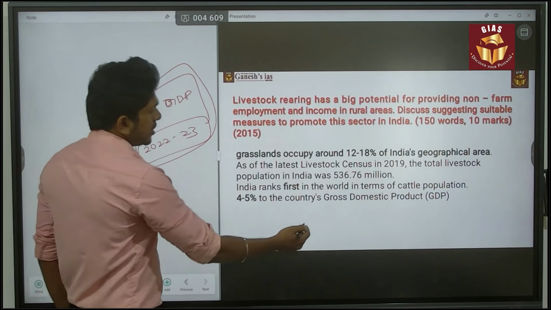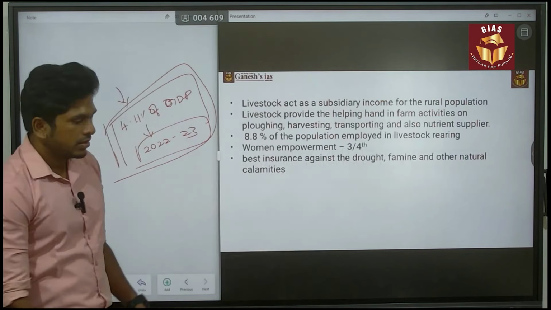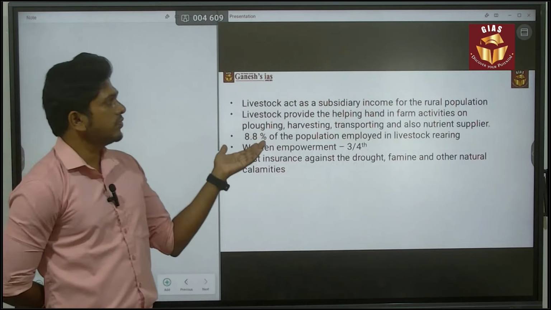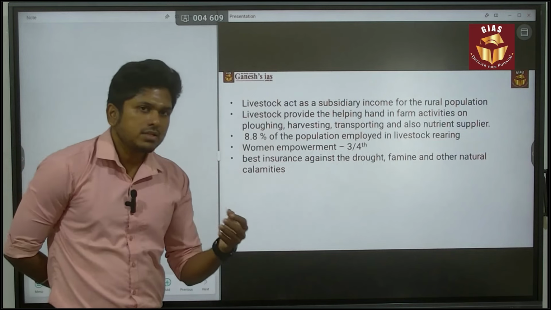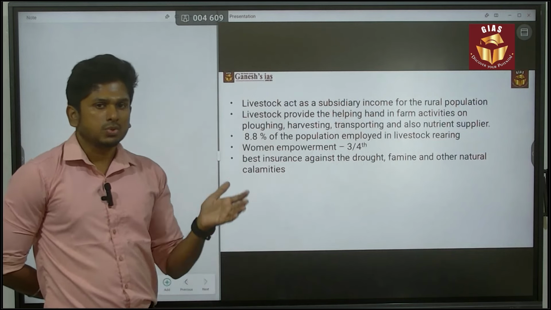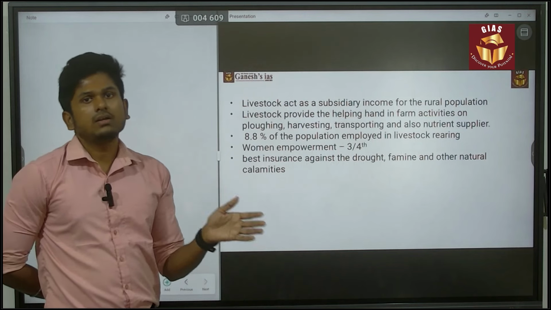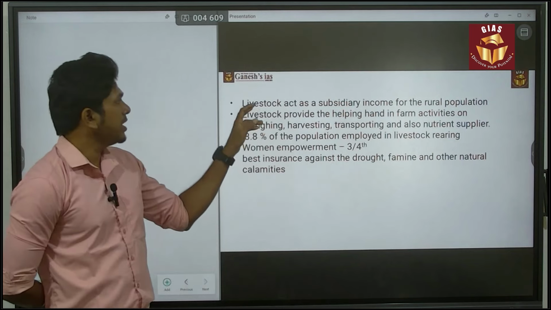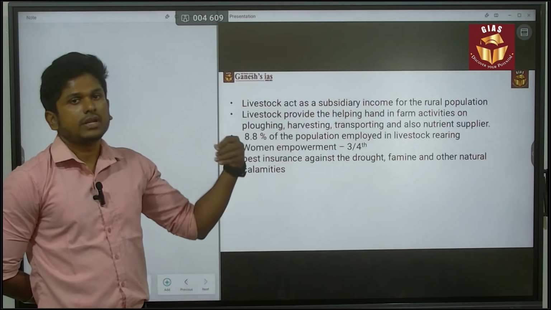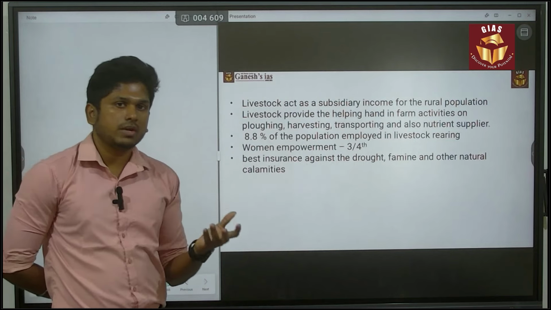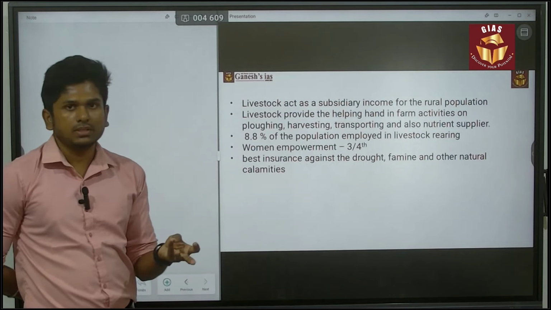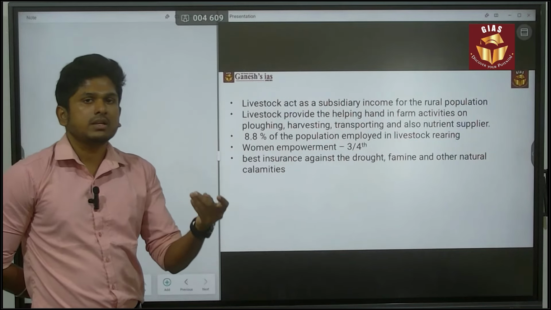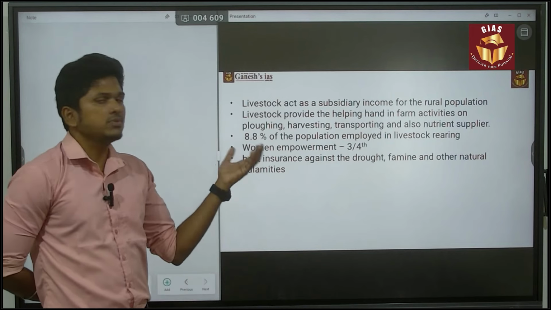Next, you have to give certain data related to that. For example, livestock acts as a subsidiary income for the rural population. Majorly, the rural population depends on farming activities. So in the off season, or the non-monsoon time period, they have to make money, and they can make money through livestock. For example, if a person has a cow, they will get milk, cow dung, and cow urine. That is the way they can make certain economic productivity from livestock.